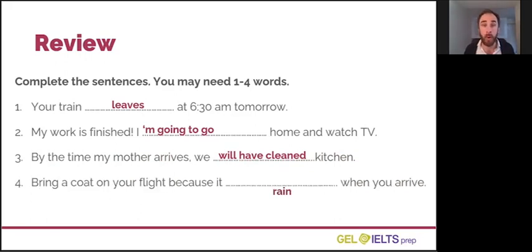Number 4. What is the correct form of the verb rain to complete this sentence? Look at the next question below this video and write the correct form.